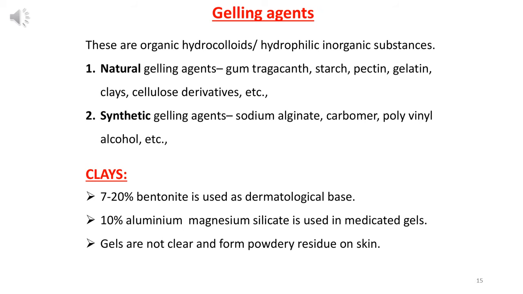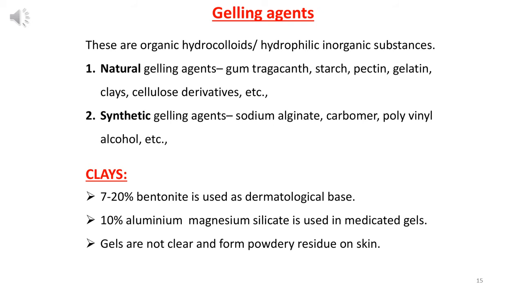If a gelling agent is obtained from natural sources, it is called a natural gelling agent. If obtained from synthetic sources, it is called a synthetic gelling agent. Examples of natural gelling agents are gum tragacanth, starch, pectin, gelatin, clays, cellulose derivatives. Examples of synthetic gelling agents are sodium alginate, carbomer, polyvinyl alcohol.